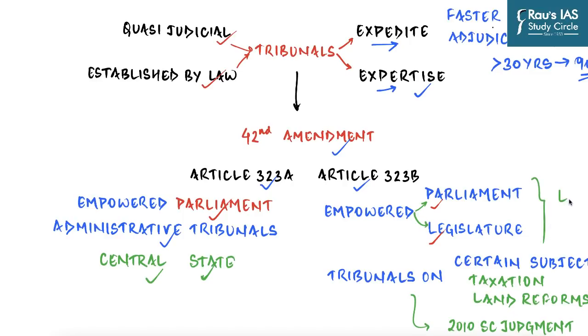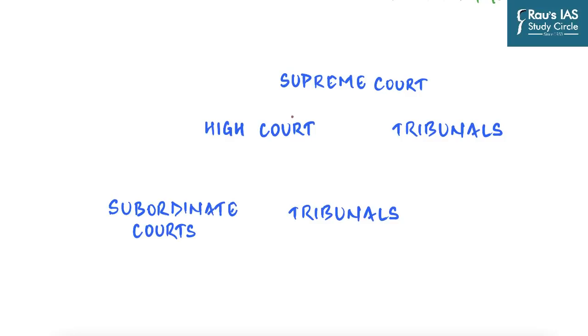Now most of the aspirants do not have clarity as to what is the relationship of these tribunals with High Court, Supreme Court and subordinate court. So first things first, there is one Supreme Court which lies above all the courts in our country, and so High Courts are directly under the Supreme Court and our subordinate courts are under the jurisdiction of their state's High Court.